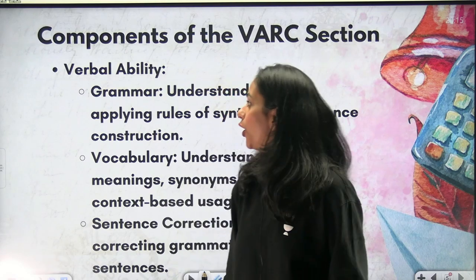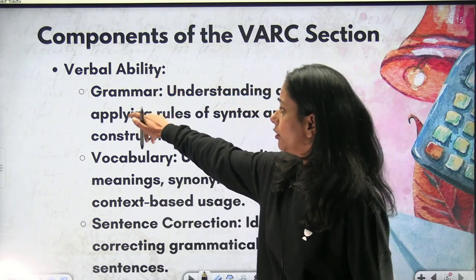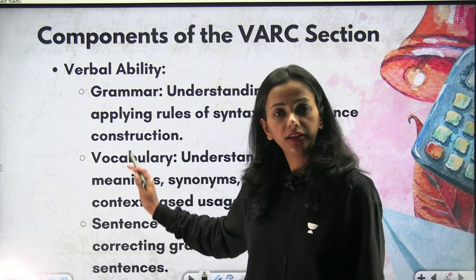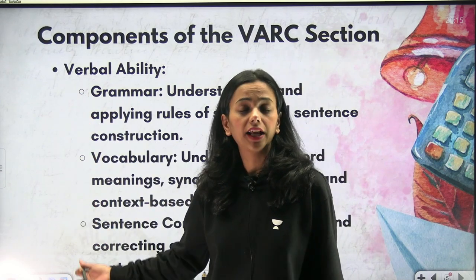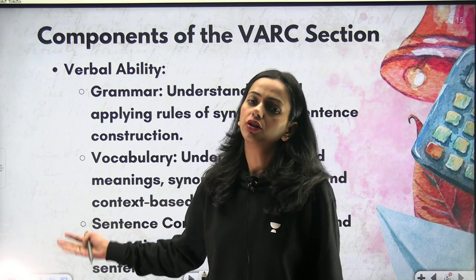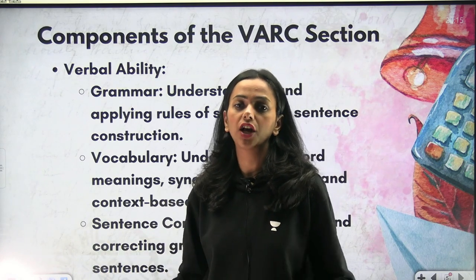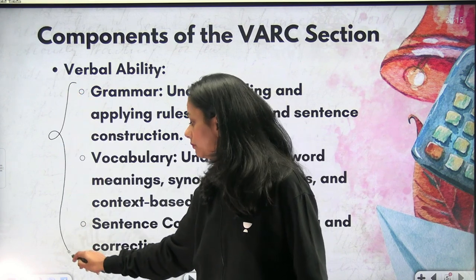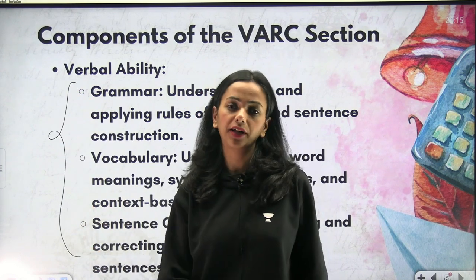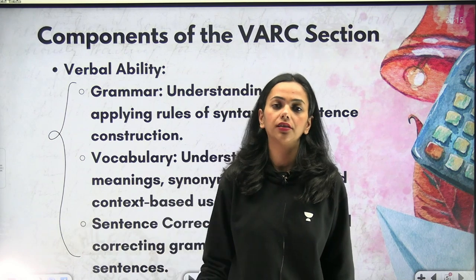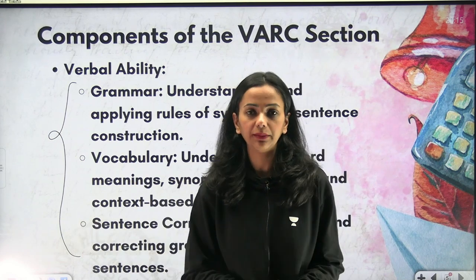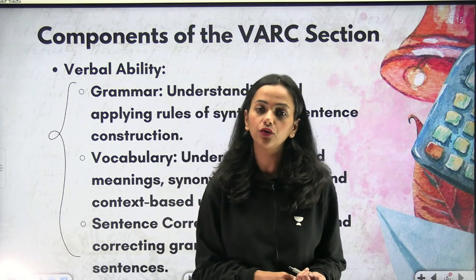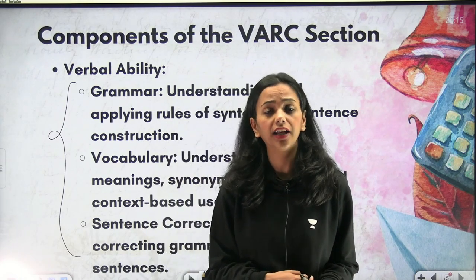The verbal ability section contains grammar, vocabulary, and sentence correction. These are very basic things that we generally start with when we do verbal ability. When you are doing a reading comprehension, you go through these, but we don't have so much time that we can invest in grammar as well, in vocabulary as well, and in sentence correction as well.